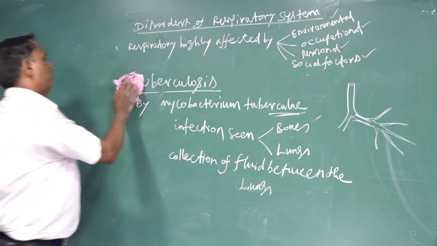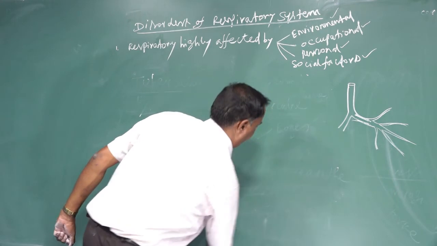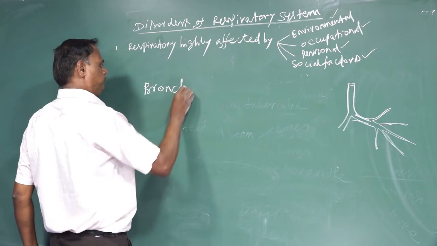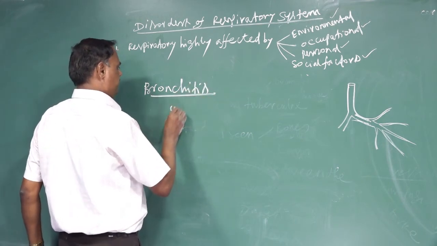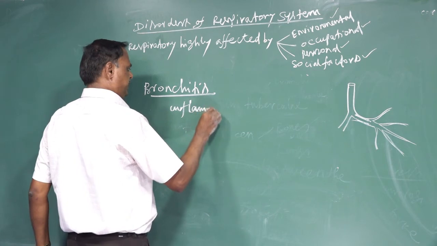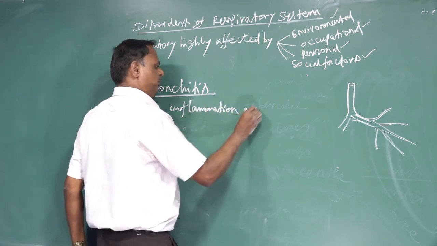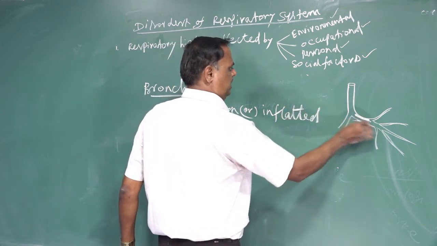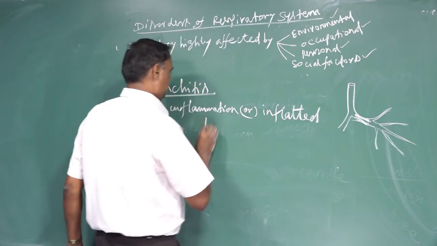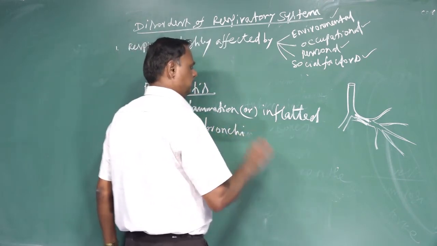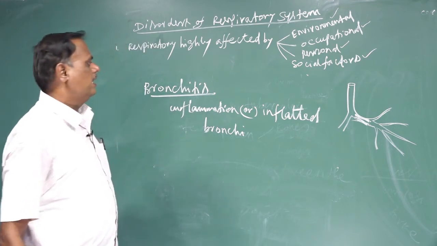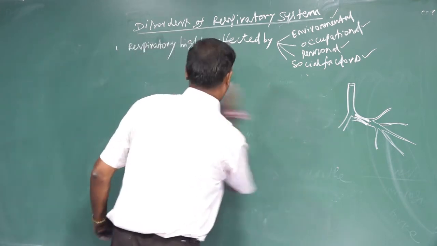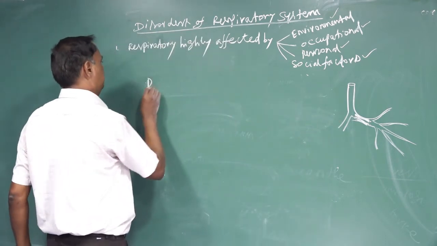Next one is bronchitis, inflammation of bronchi. Either inflammation or inflated bronchi. Due to this, the person cannot breathe in a normal way. That is called bronchitis.